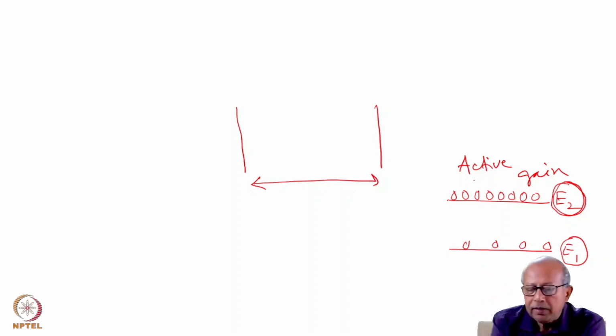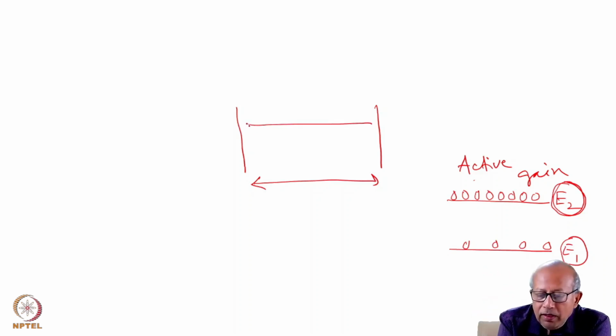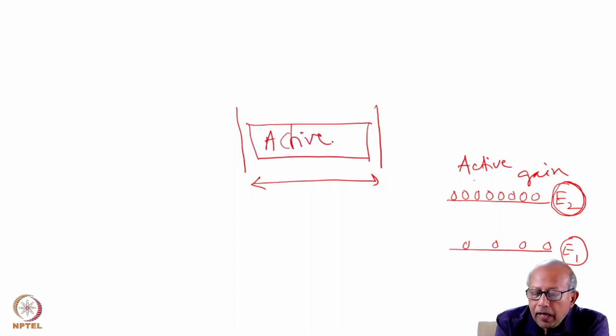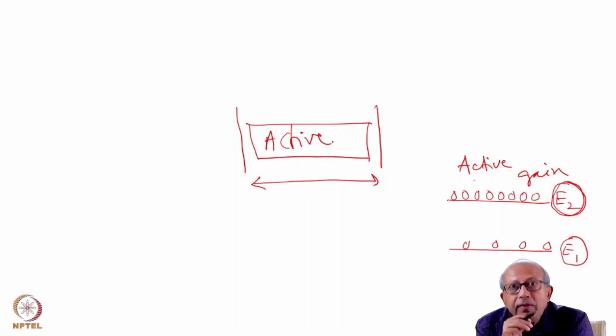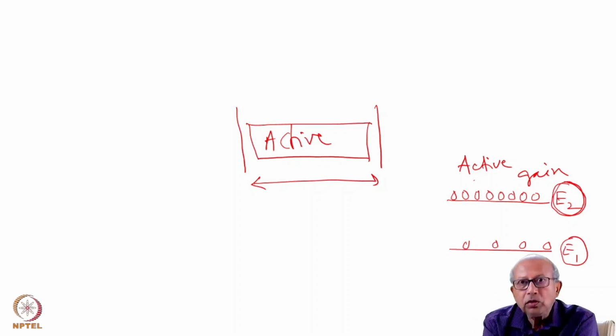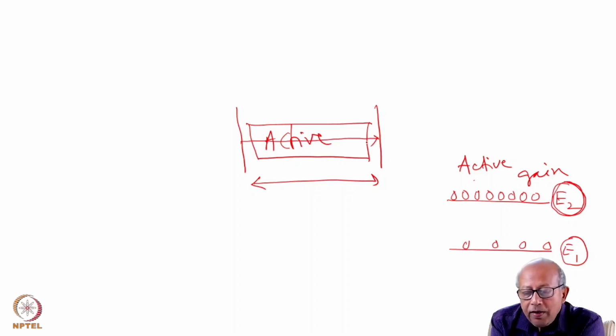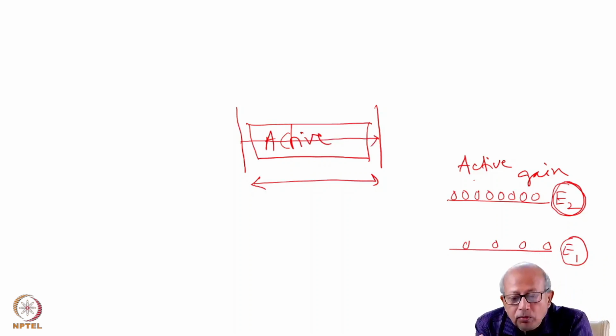Now, if we place such an active medium inside a cavity, then we know that stimulated emission, which is actually seeded by photons arising out of spontaneous emission, some of the spontaneously emitted photons which travel along the axis of the cavity, can seed the stimulated emission.